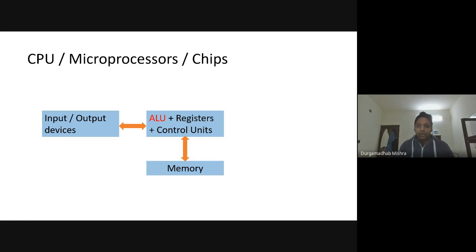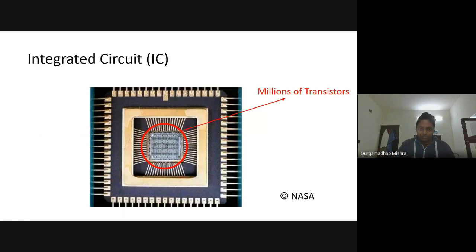But what we will be looking at is how this black box, let's say the CPU, what it is made up of and how it performs these operations. Now if you open this integrated circuit, the top cap is removed. It is not that easy normally. You see these IC chips coming with a plastic cover, and it is not that easy to break it.